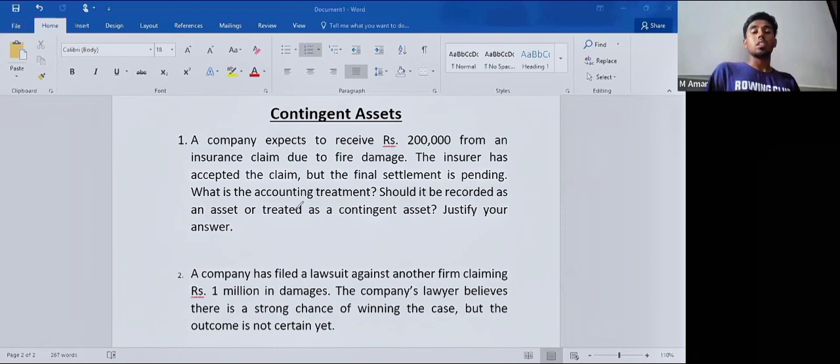Okay. So here, the second one: a company has filed a lawsuit, or a court case, against another firm claiming 1 million in damages.